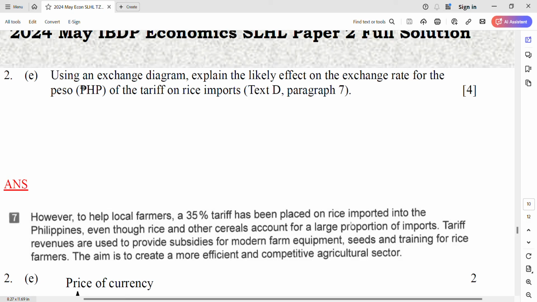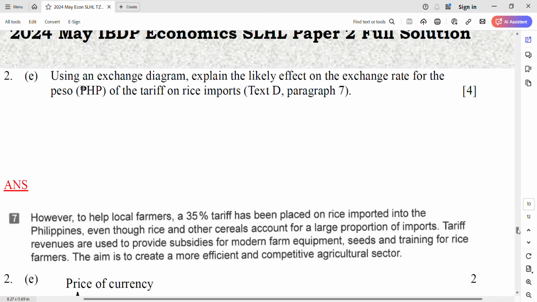Good. So before it's zero, from 0 to 35%. Then they will use the tariff revenue to subsidize the improvement program, I mean increasing the factors of production in the farming industry, or help the farmer to change their job to others with a higher income. So what's the diagram? Draw it on the paper. Pause the video and wait again.